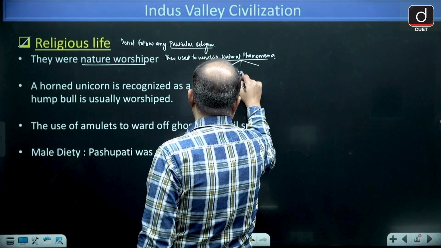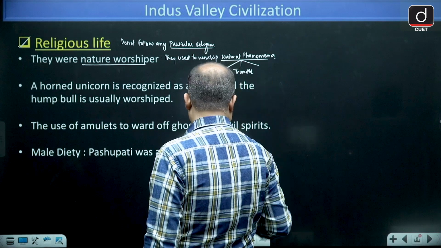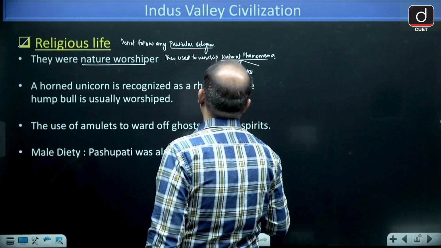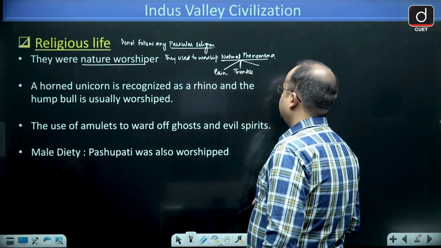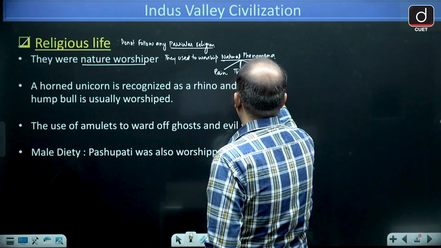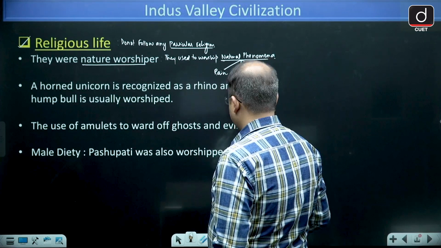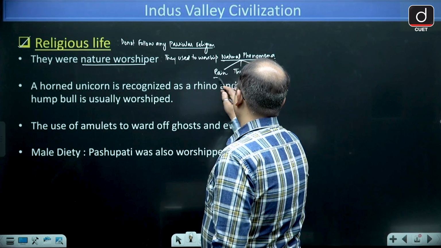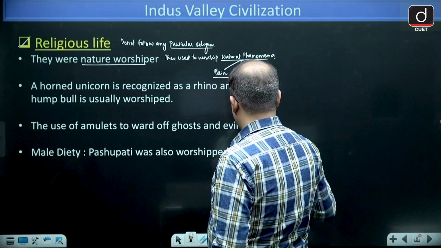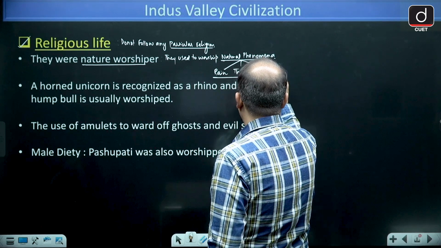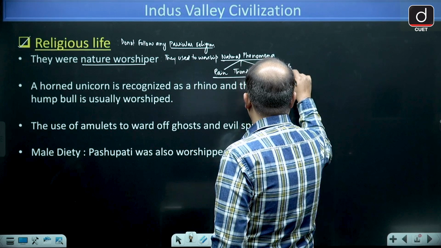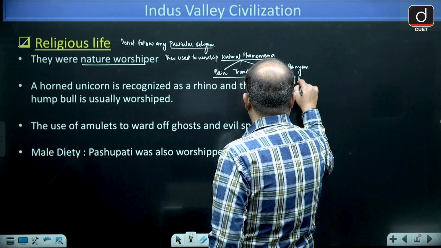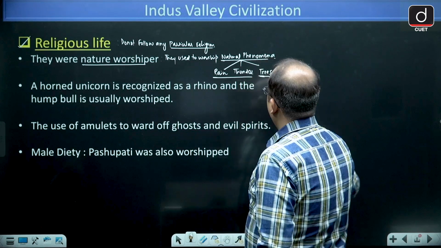thunder. So they used to worship natural phenomena like rain and thunder. Other than this, they used to worship the trees, trees like banyan, peepal, and they used to worship the animals and reptiles.